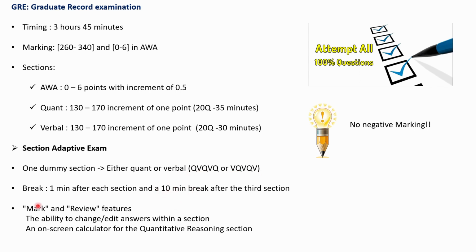Then some features in GRE: mark and review, the ability to change and edit answers within a section, and an on-screen calculator for quantitative reasoning. The best thing about GRE is there is no negative marking. So you should attempt all the questions.